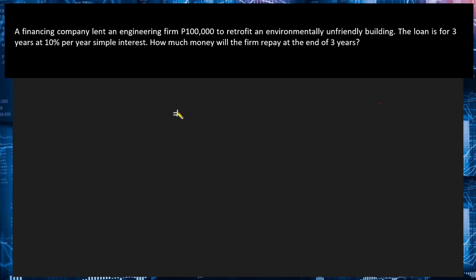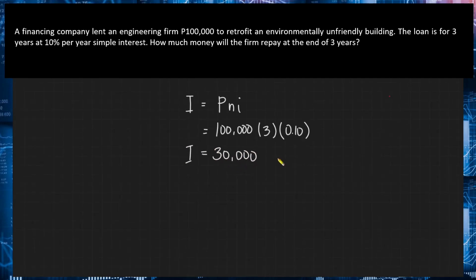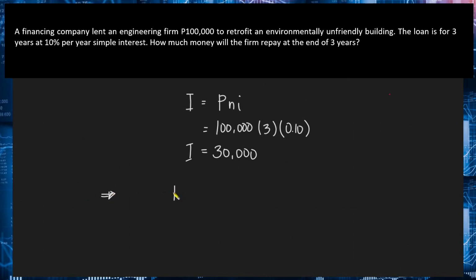Now the interest will be equal to P, principal amount, times the number of periods times the interest rate per period. So from the given doon sa problem, this will be equal to 100,000 times 3 for the number of years and then times 10% interest rate natin per year. So in total, the interest earned during the 3-year period will be equal to 30,000 pesos. Therefore, the total amount due after 3 years will be equal to the principal plus the interest. So that will be equal to 130,000 pesos.